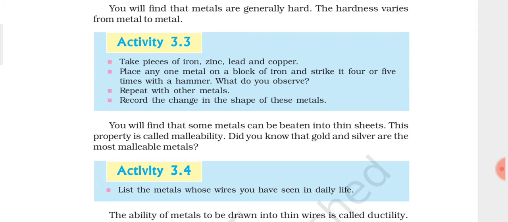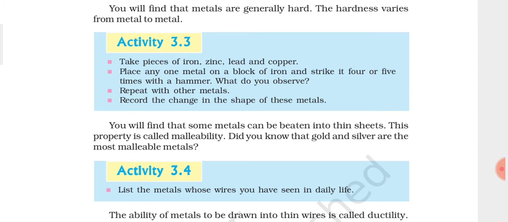You will find the application of this property in our day-to-day life. For example, aluminium foil, which is used for wrapping foods, chocolates, toffees, and it is also used in wrapping medicines. So these are the uses of aluminium foil. Aluminium metal can be beaten into very thin sheets. Apart from that, you can also find silver foils, which are used for decoration of sweets, and this is also one of the reasons that silver is used for making ornaments.